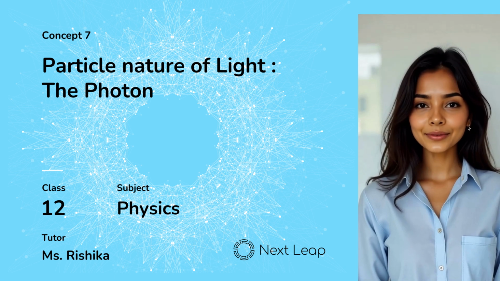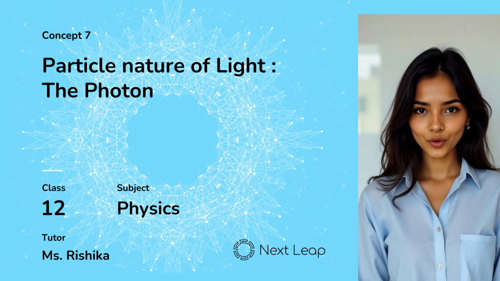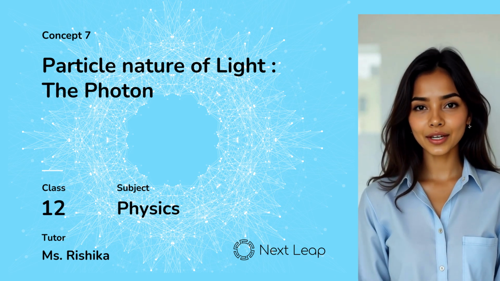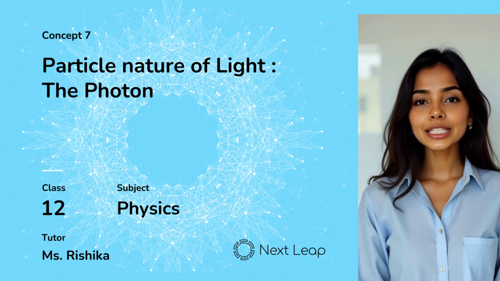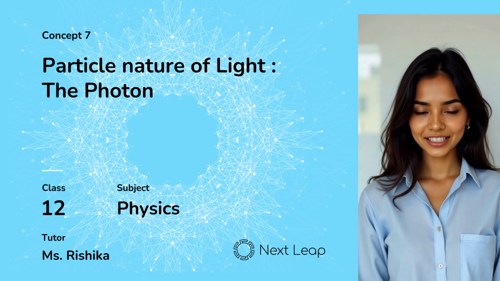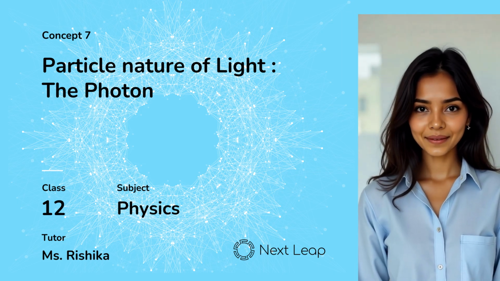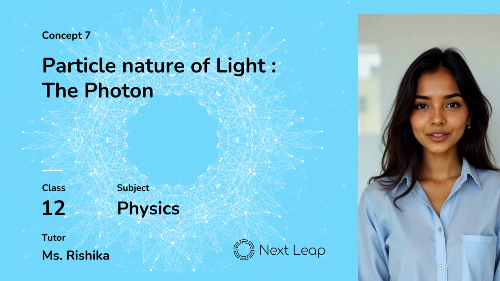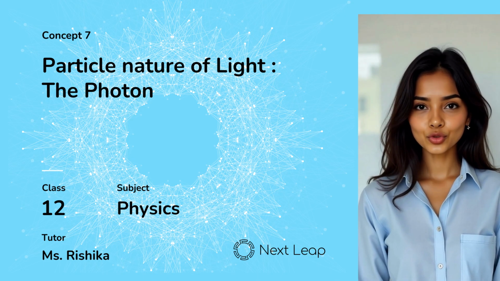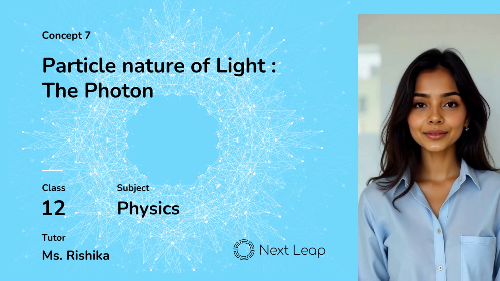Hello everyone. Have you ever wondered how much energy a single photon carries? A photon may be unimaginably small, yet it packs a definite punch of energy. That energy is given by the equation E equals h times nu, where E is the energy of one photon in joules, h is Planck's constant, 6.63 times 10 raised to the power minus 34 joule-second, and nu is the frequency of light in hertz.